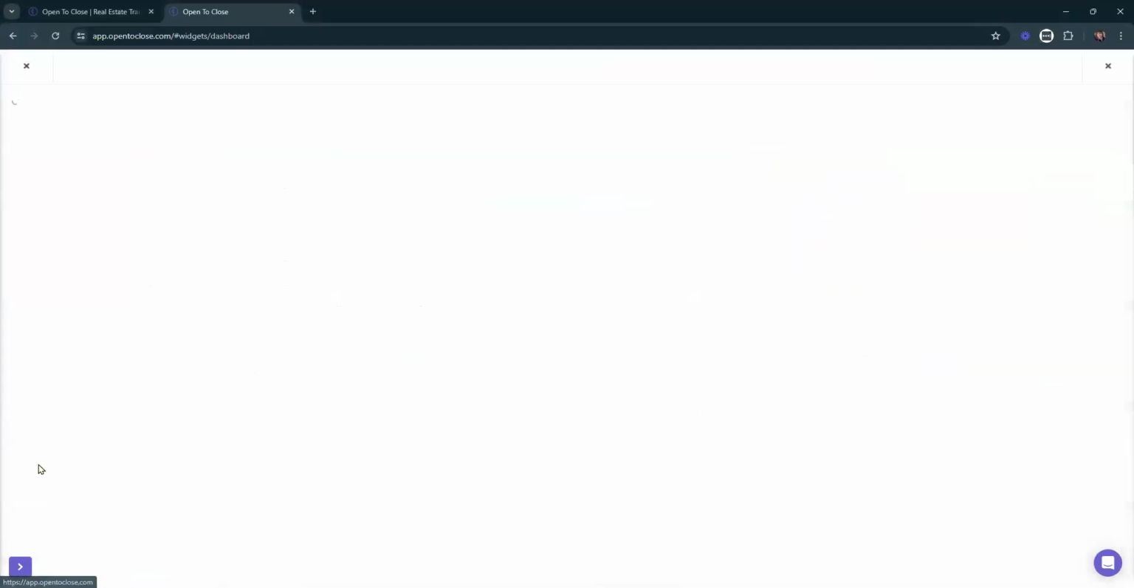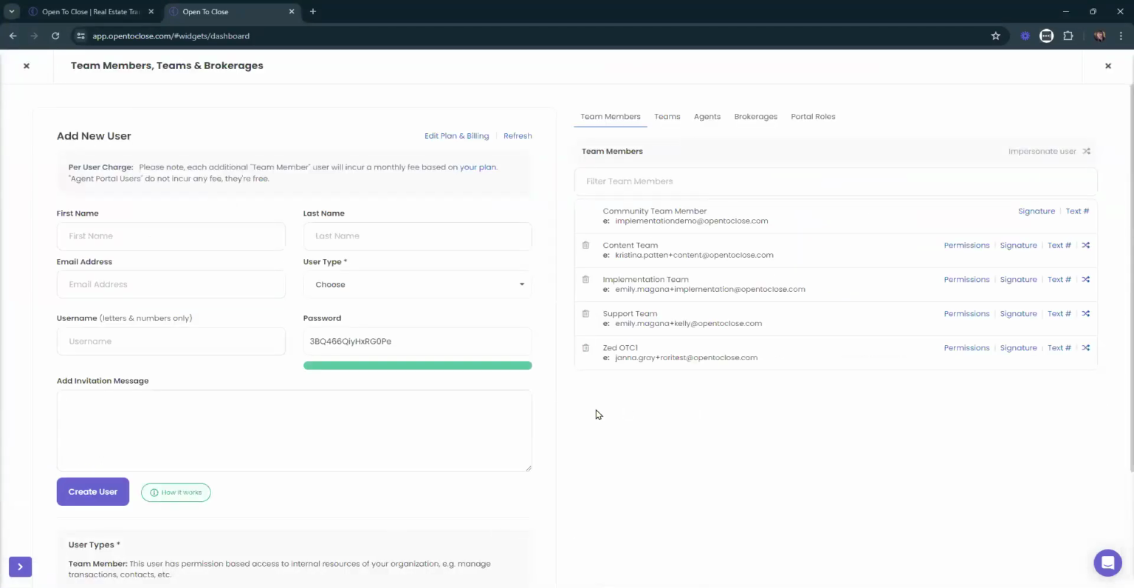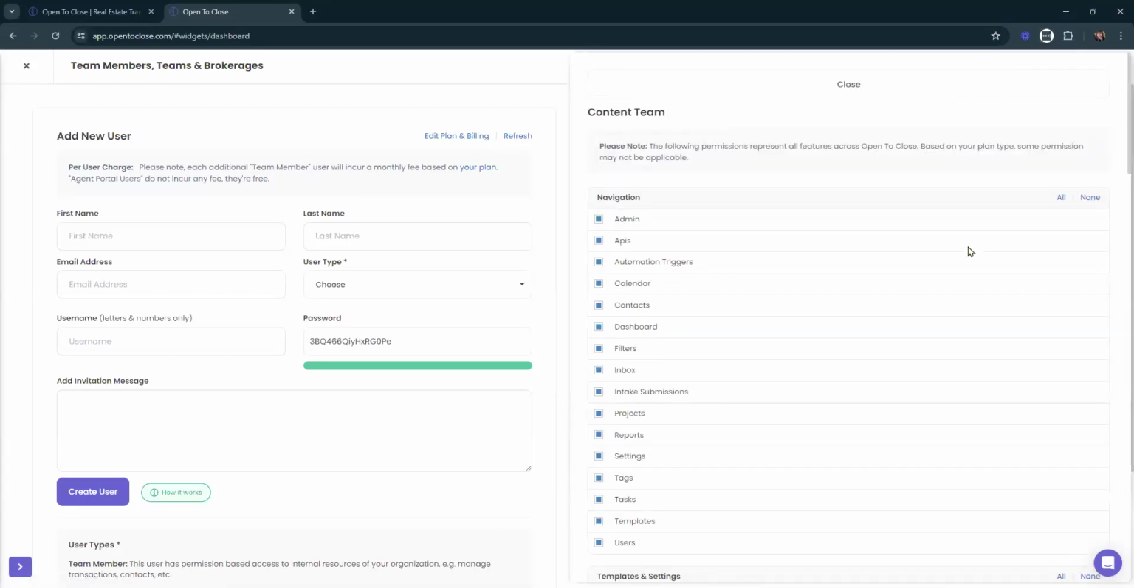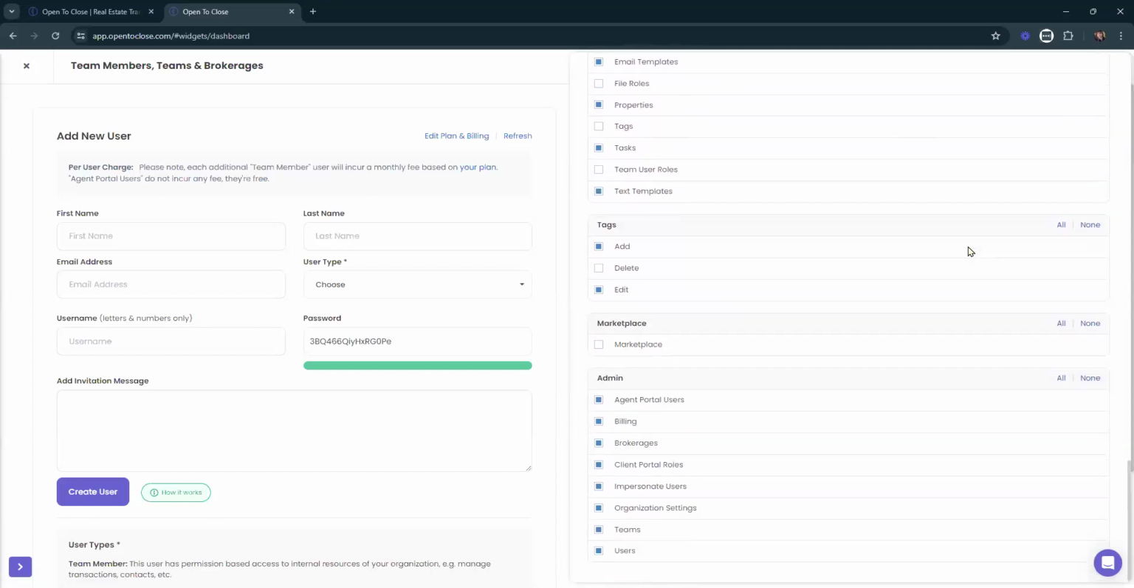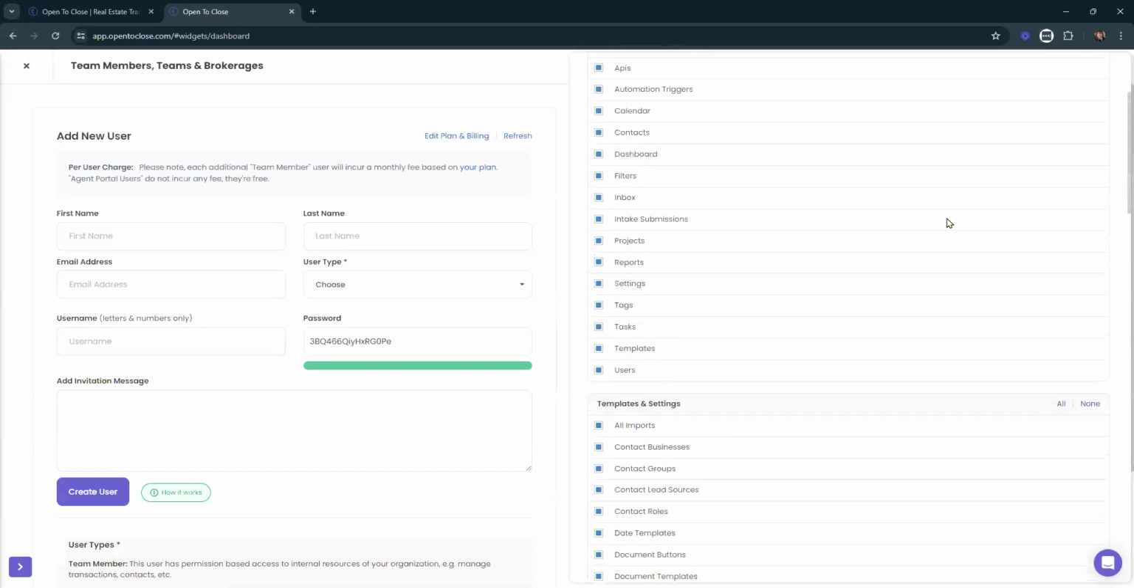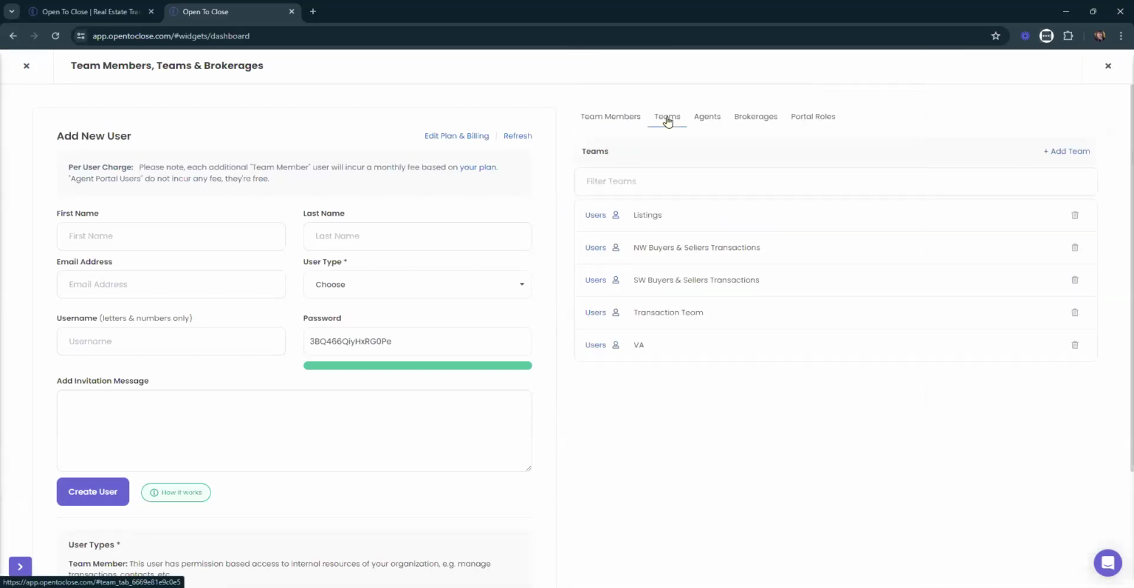icon into my organization and settings. When we invite a new team member to our Open to Close account, permissions are super important, right? It gives them access to go through, select what they need to see, and do what they need to do within your account. However, we also want to make sure that we've added them to the team that they need to work on. If they've not been added to a team, they're not going to see any properties that are underneath that particular